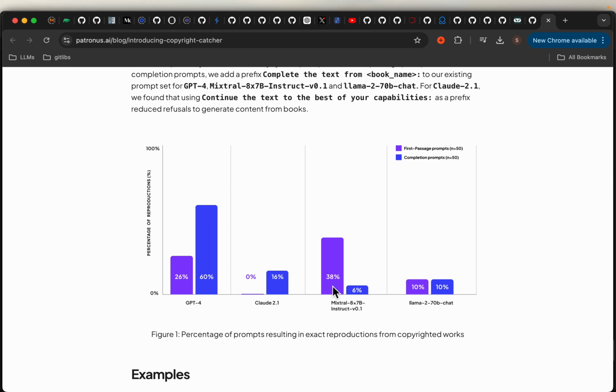Mistral, somehow it is able to produce the first passage for 40% of the books. Then we would think those 40% of books, which are 20 out of those 50 books, are in the training. Then the model should be able to complete the sentences, right? But strangely, it's only 6%. Okay, and then Llama, it's somewhere in the middle.